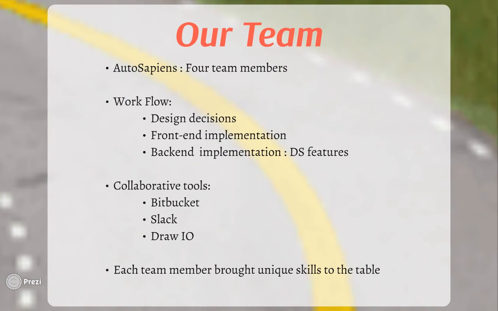Our team consists of 3 members in Pittsburgh and 1 member in Silicon Valley. To overcome the distance and communication barriers, we used some collaborative tools. Each team member brought unique skills to the table. If there was anything that we could do differently, then we would make incremental changes to the design and not make a design change such that it affects the entire implemented code. However, we're happy with the scoping of our project.